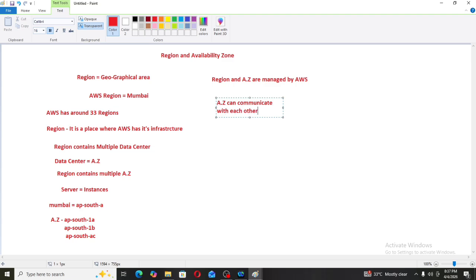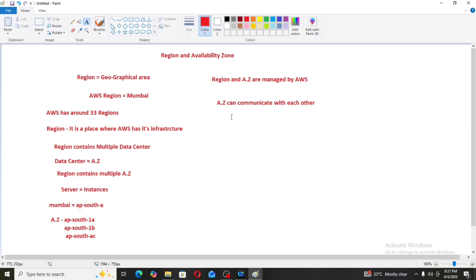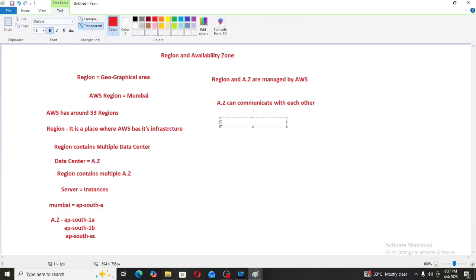Each availability zone in a specific region is interconnected with the others, so availability zones can communicate with each other. But regions cannot communicate with each other by default, but if required, yes. For example, my house is one specific region. Another person's house will be his specific region, so we cannot communicate with each other. So regions cannot communicate with each other by default, but if required, yes.